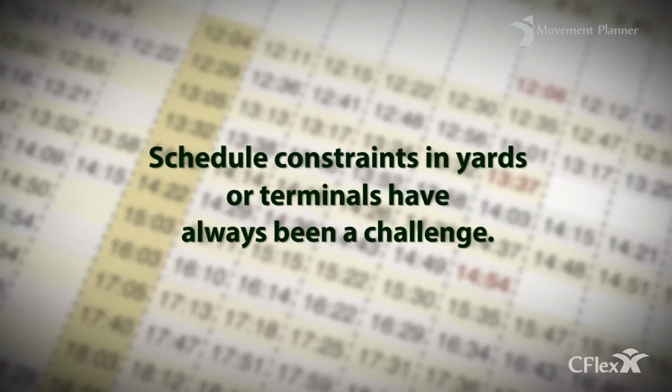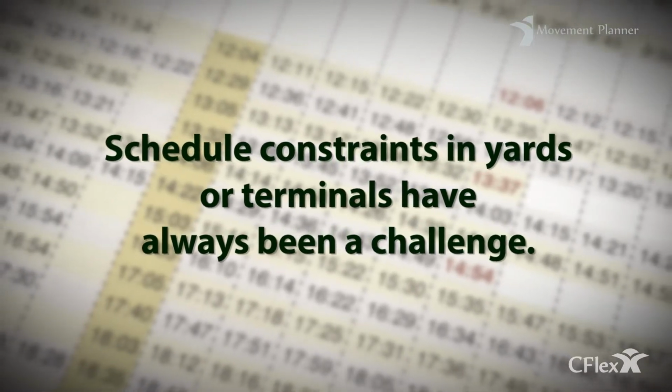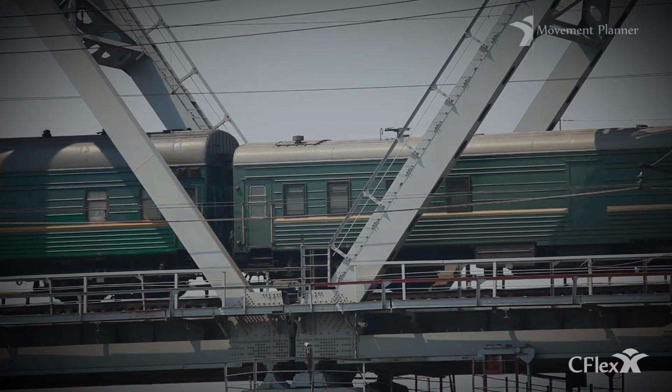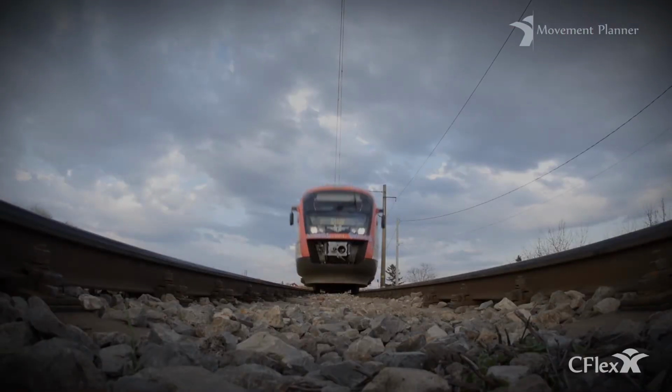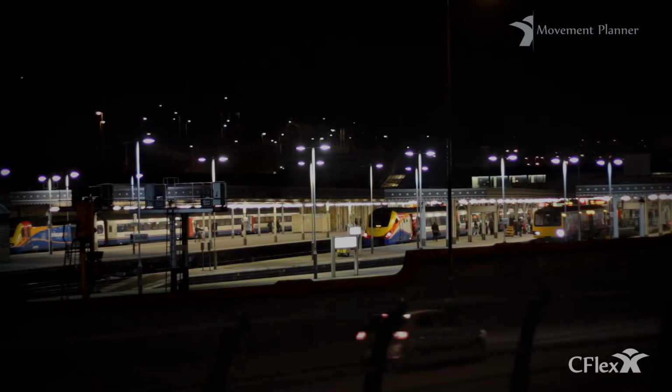Schedule constraints in yards or terminals have always been a challenge in railroad operations planning. A precise schedule is required to ensure that the train arrival time is always accurate, in order to prevent an undesirable early arrival and thus congesting the terminal. C-Flex Movement Planner has the right answers to this challenge.